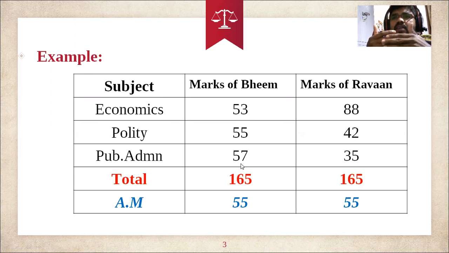So if you maintain the consistency, 10 marks, 11, 12, 13, 14, 15, you may get an average of 12, that is, you are good. But if on the first day you get 1 mark, on the third day you may get 15, and on the fourth day you may get 10. On the next day, you may get 13. If you get 2, then when you are calculating the average, you are not maintaining consistency. You may get an average value of around 6 or 7, but you may not maintain consistency in getting the marks. Okay, so that is why we study the measures of dispersion.